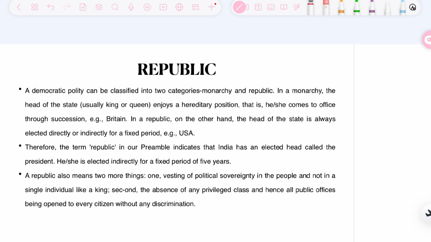Now it can be elected directly or indirectly. In India it is elected indirectly, but it is elected by the people. Now a very important point that we have to remember here is that democracy can either be monarchy or it can be republic. It does not mean that always in a democracy the head of the state has to be elected.